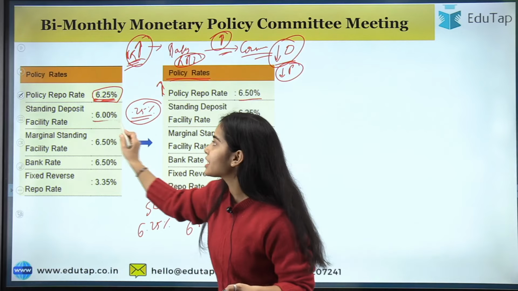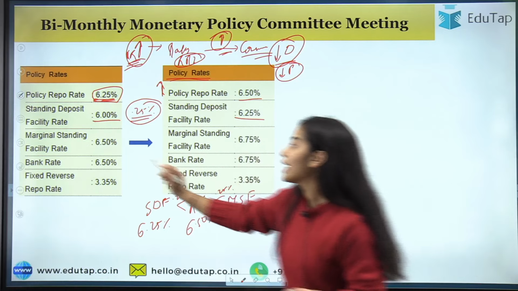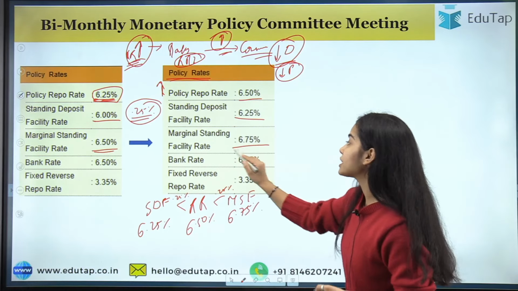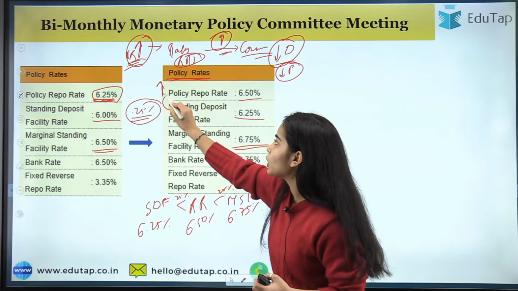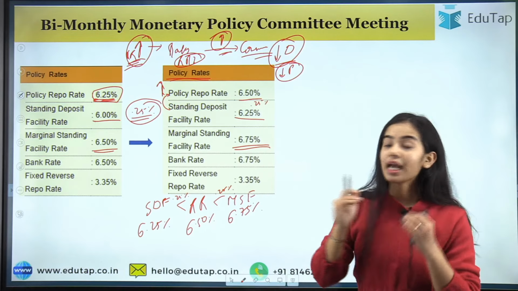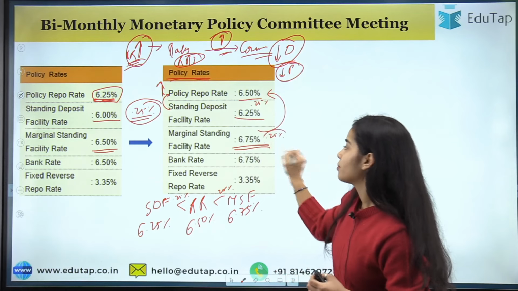That is, the policy repo rate has been increased by 0.25%. So the SDF has also increased from 6% to 6.25%, and the MSF has also increased from 6.50% to 6.75%, because the SDF is below the repo rate by 0.25%, and the MSF is above the repo rate by 0.25%. Okay.